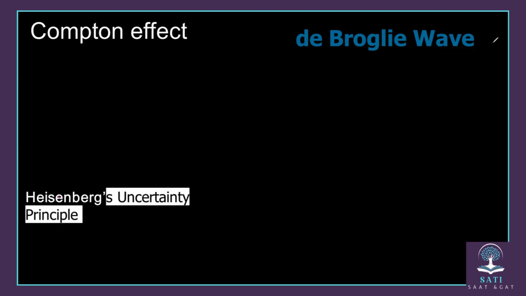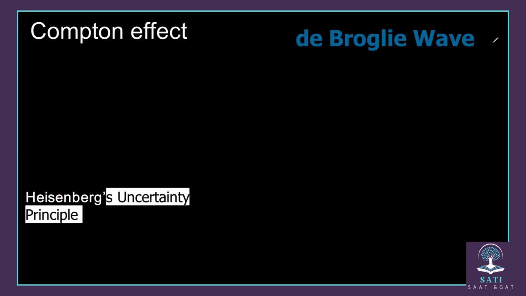In this part of physics, we're going to talk about 3 points briefly. First point, we're going to talk about Compton effect and Heisenberg uncertainty principle, and we're going to talk about what? De Broglie wave or de Broglie wavelength. And the second point, we're going to talk about the spectrum of hydrogen atom, or the series of the spectrum of hydrogen atom. And the third point, we're going to talk about laser. Okay, this is now the first point.